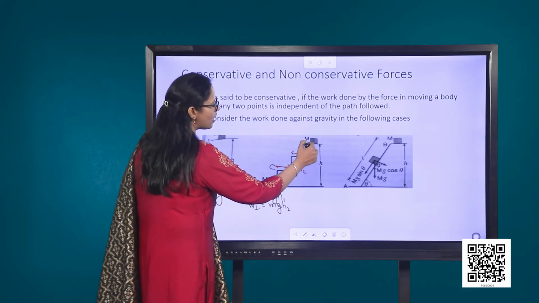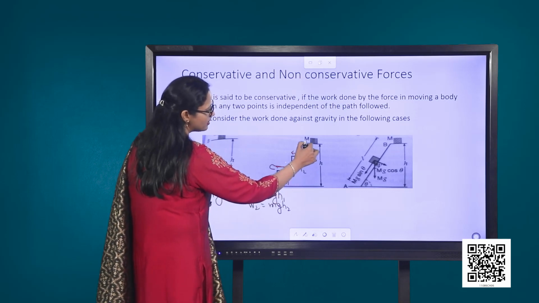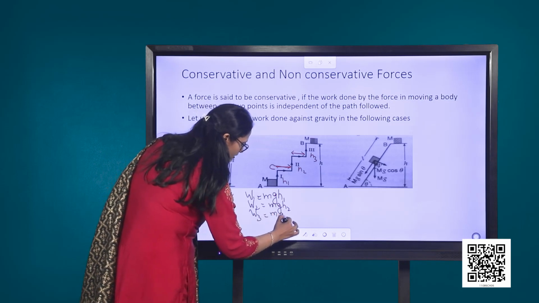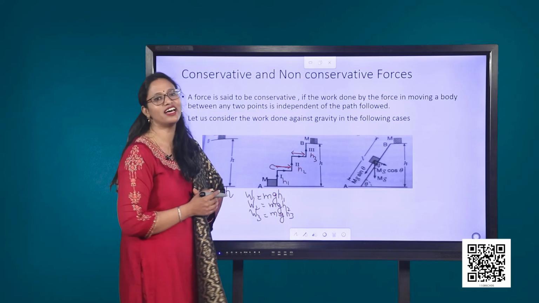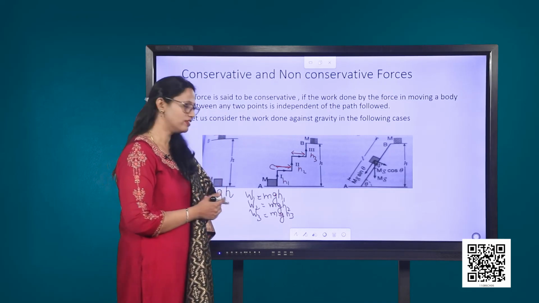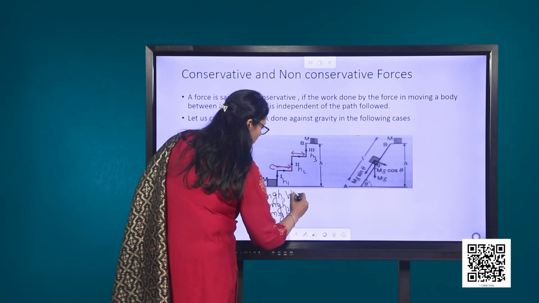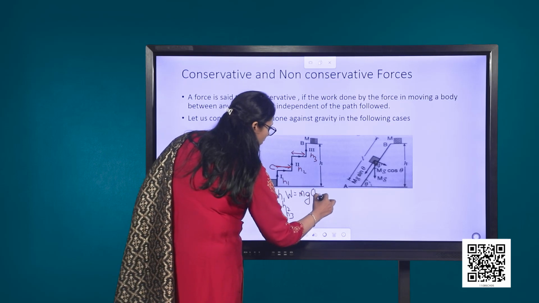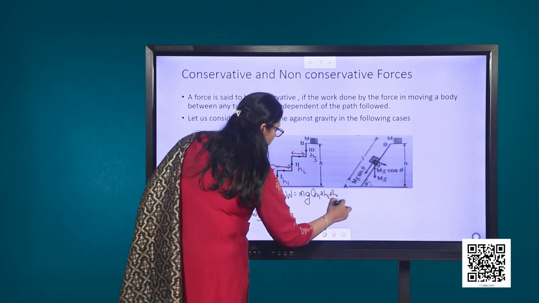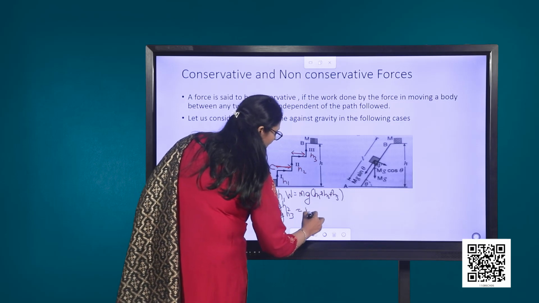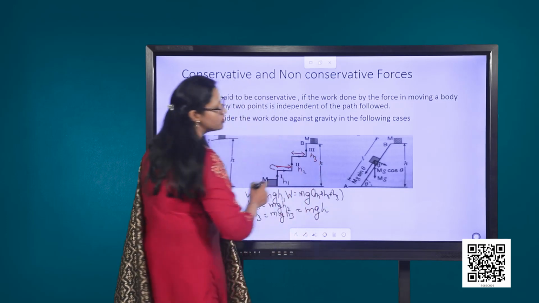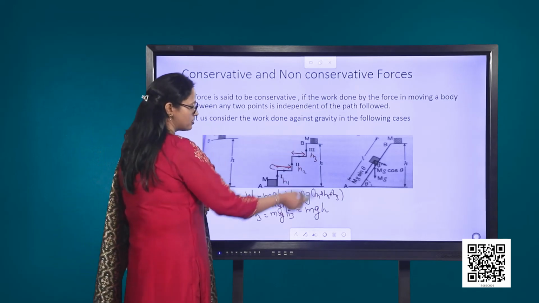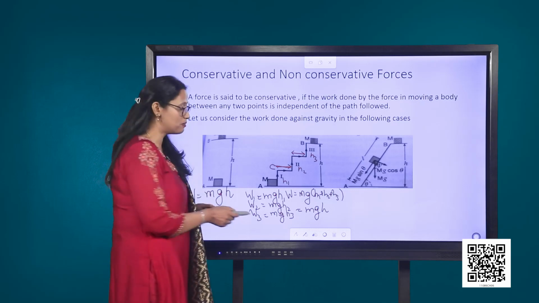Therefore, the work done W3 from here till here will be given by mgh3. The total work done will be the sum of all these three, which will be given by W equal to mg into (h1 + h2 + h3), given as nothing but mgh. So, you could see whether I take the object straight up or through a series of steps, the work done against the force of gravity remains the same.